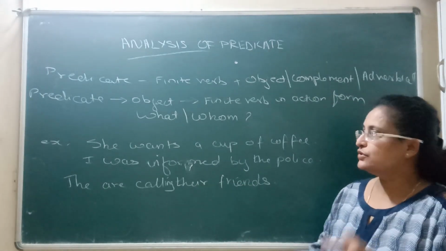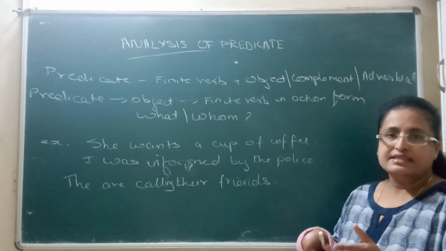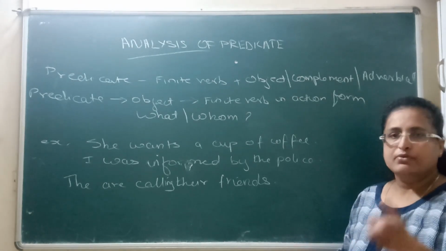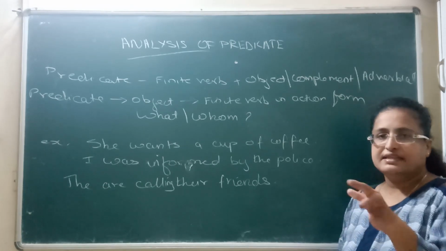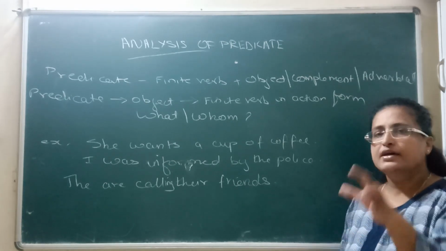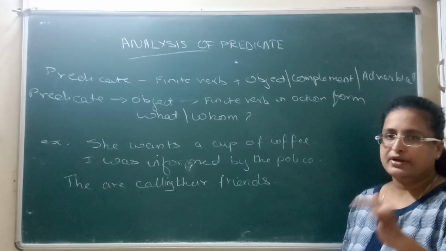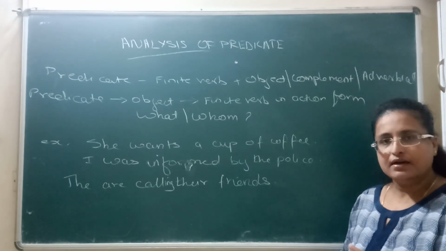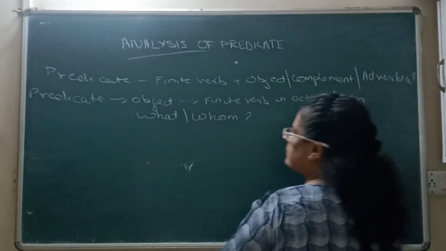I hope you all have understood what a predicate is when it carries an object. Easy trick. What is it? You have to see whether there is an action verb. Action verb there, and the question asked is what or whom, and you are getting an answer. It is an object. Okay, let's go for the next one.